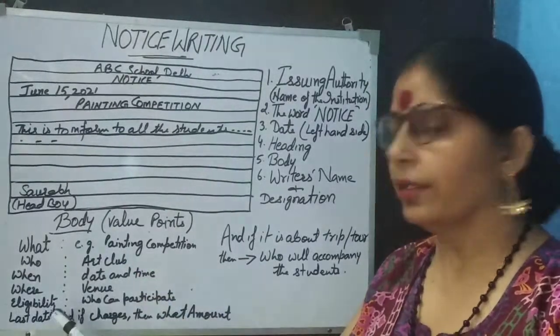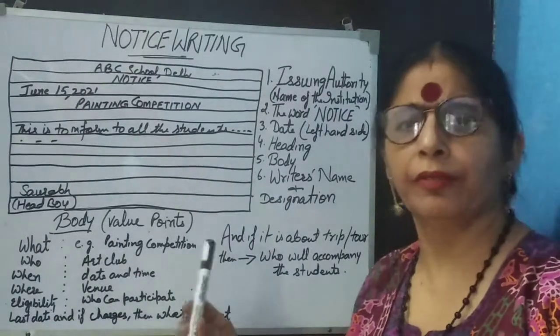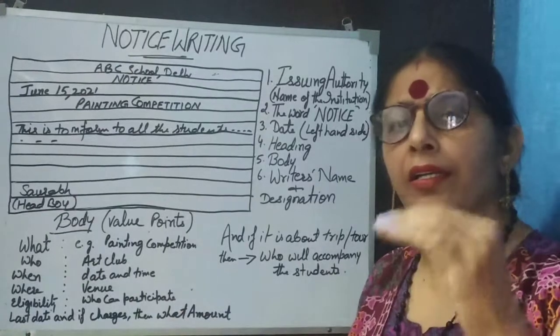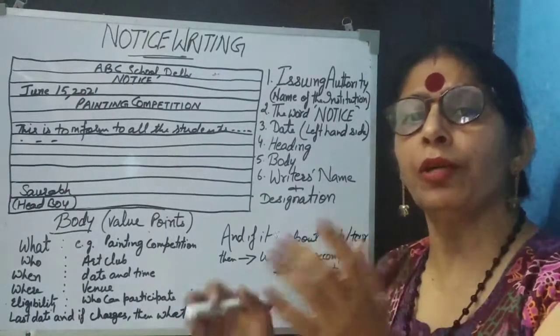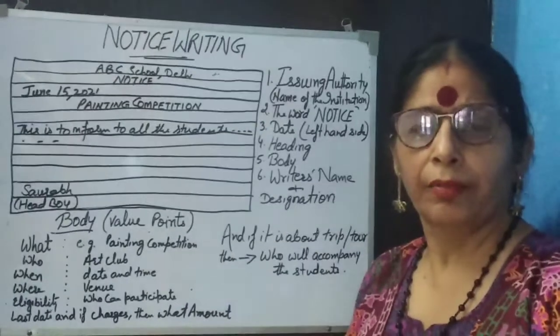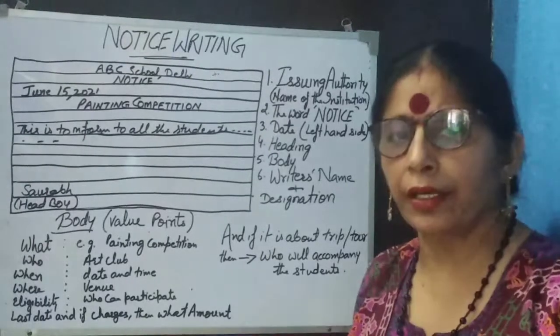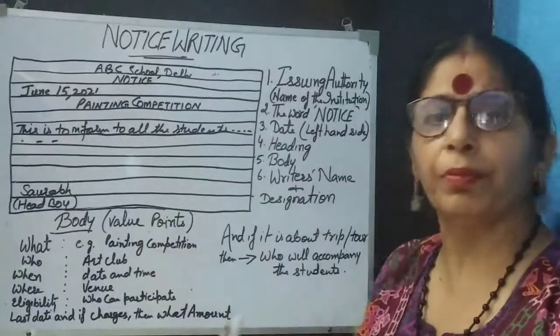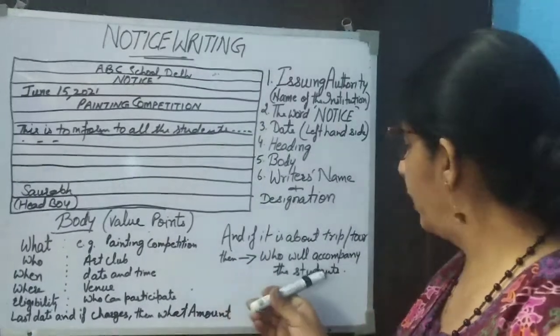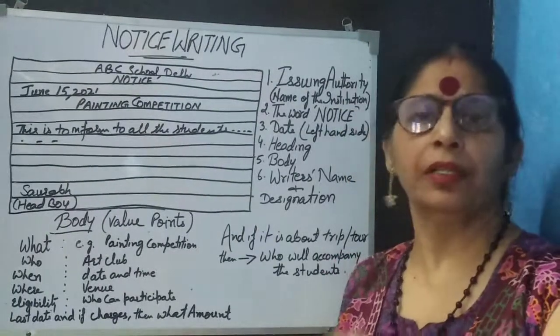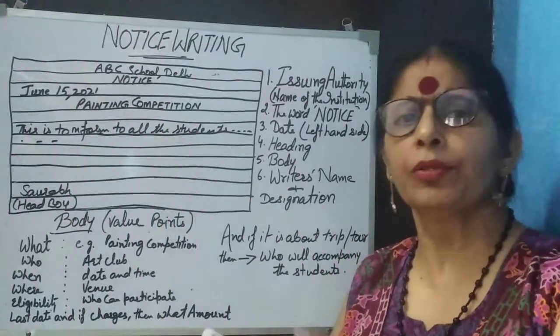You have written everything, even the charges, where you are going, when you are going. But parents are now more concerned about who is going to accompany from school, because they would not otherwise allow you to go to any kind of picnic or trip. So if this is about a trip or tour, then you have to write who is going to accompany. The class teacher will accompany, the in-charges will accompany, or whosoever.